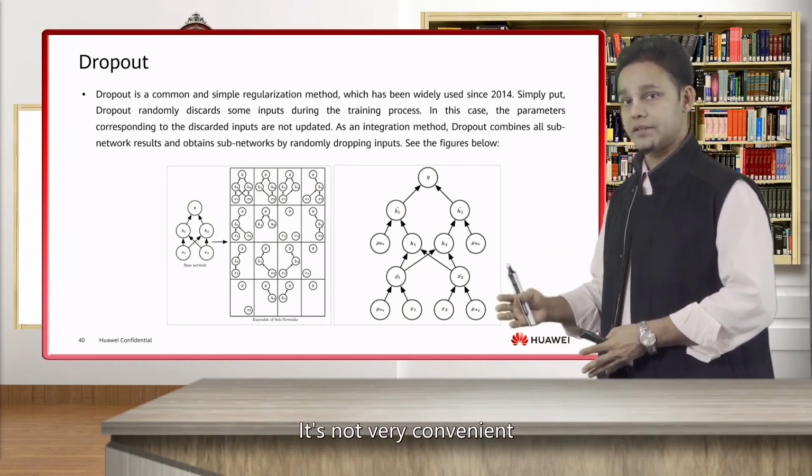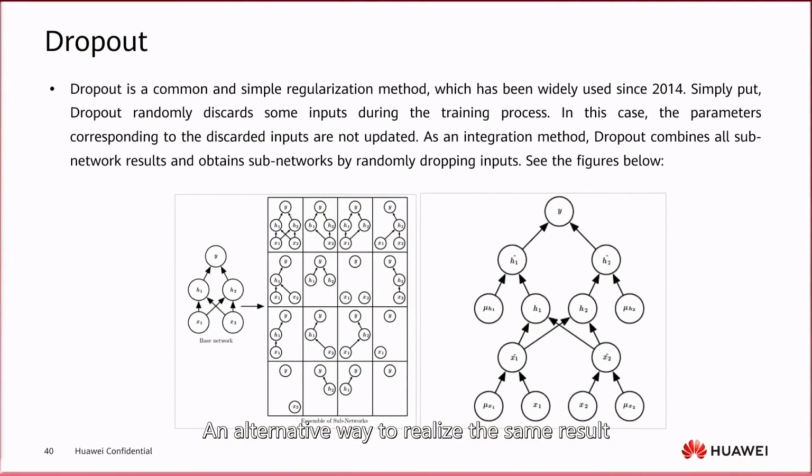It's not that convenient. An alternative way to realize the same result is shown in the right-side figure. Here, by giving the hyperparameter mu the value of 0 or 1 with a certain probability, we can use this unified form to represent all sub-network results.